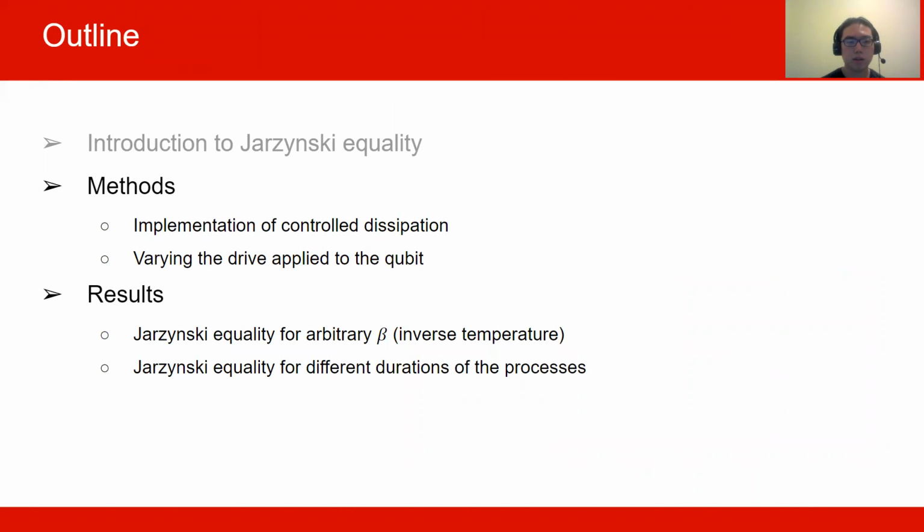So we have talked about the Jarzynski equality, and we have talked about our motivation. Now let's talk about our methods. We'll begin by talking about how we implemented a controlled dissipation, and we will also talk about our process, which would be varying the drive that is applied to the qubit.